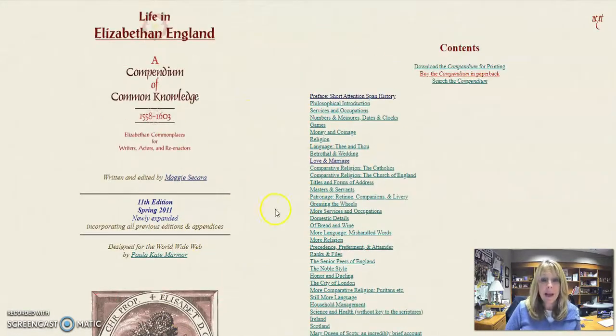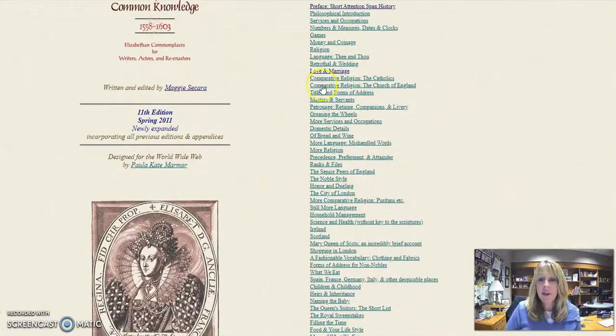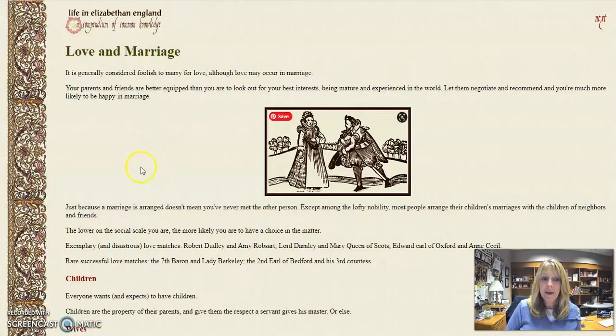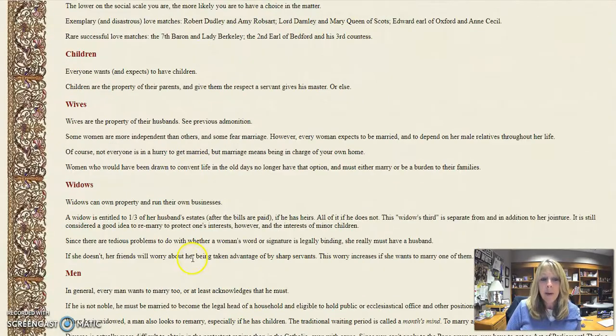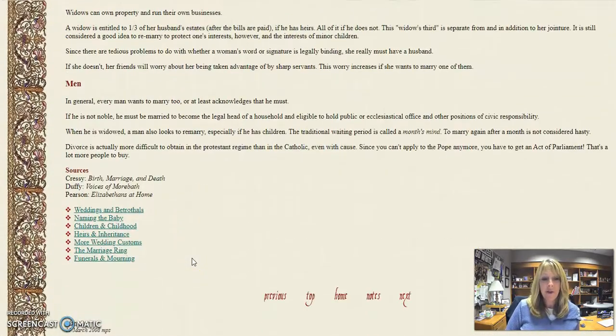So this website, I'm going to say, is not good to use, even though it might have, like, here's Love and Marriage. So if you had the Family and Marriage in Elizabethan Times section, it might have something in there for you, but we can't verify that the person's information is accurate.